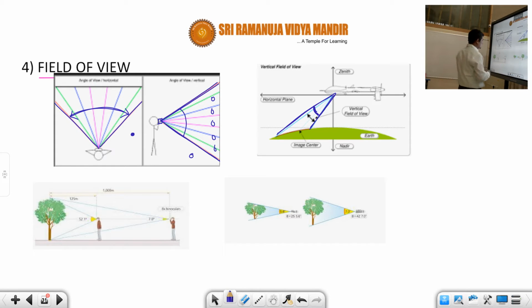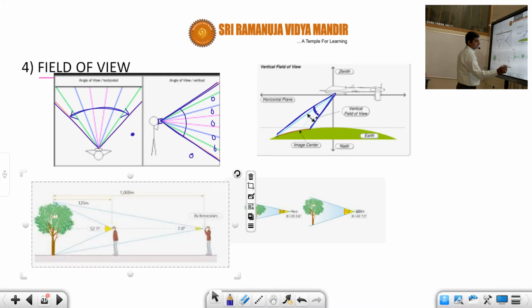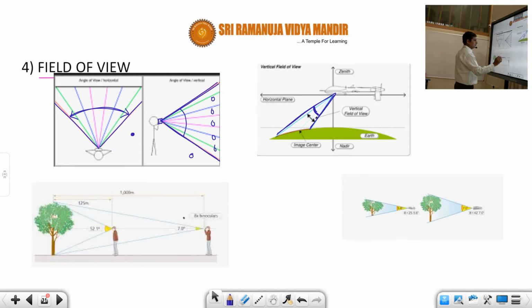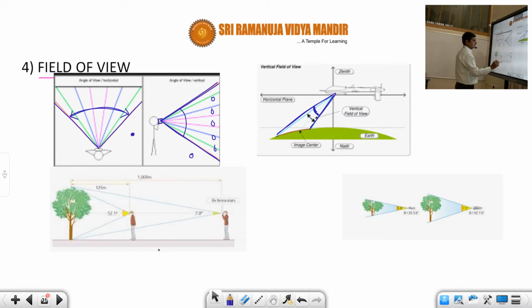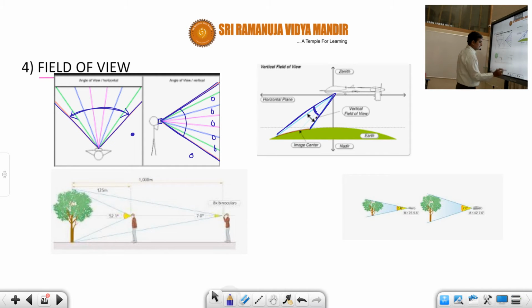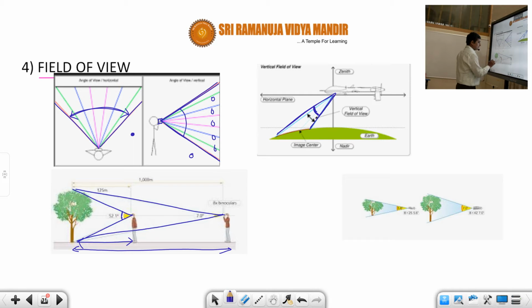This field of view also depends upon the position where you are. In the third image, if a person is at some distance and tries to see this tree, he sees it at a particular angle, 52.7 degrees. If the same person goes a little farther, his angle of vision will be different.